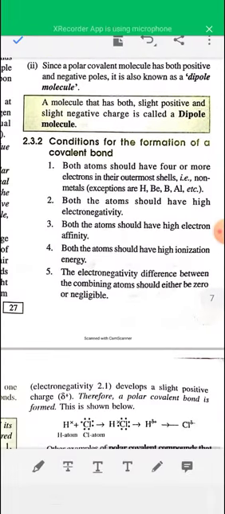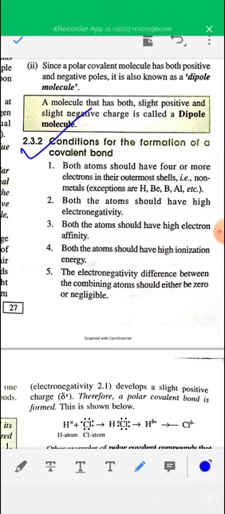Now see the conditions for the formation of a covalent bond. Both atoms should have 4 or more electrons in their outermost shell, except for hydrogen, beryllium, boron, and aluminum.